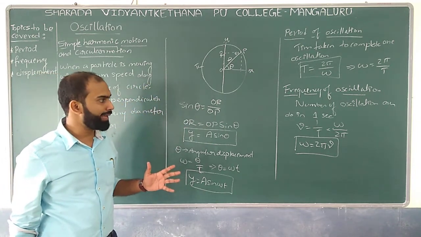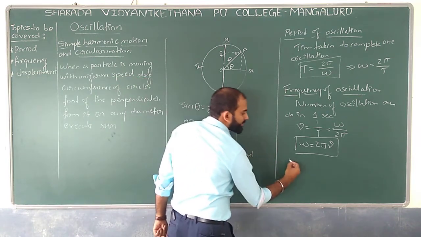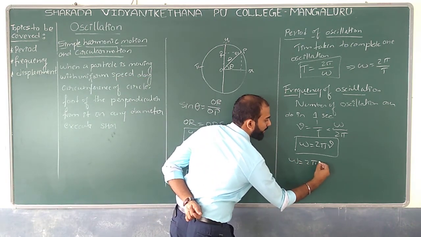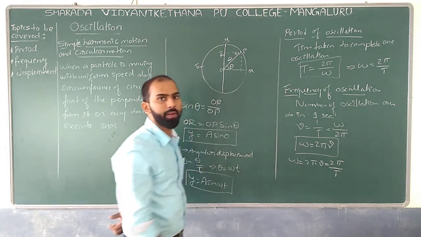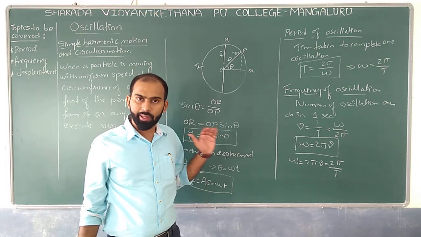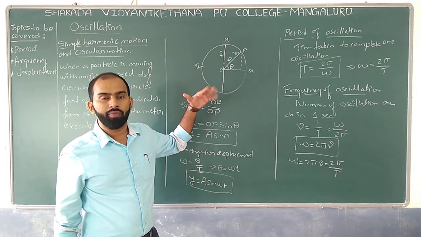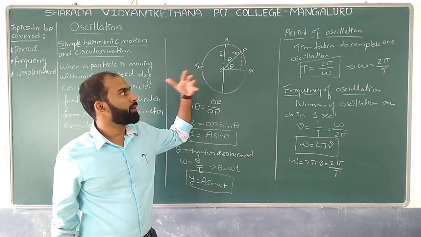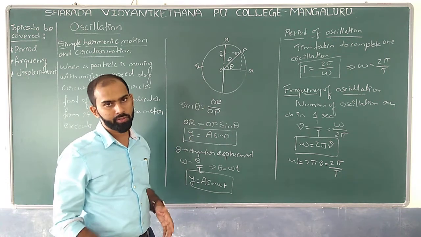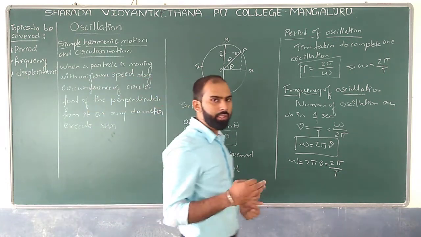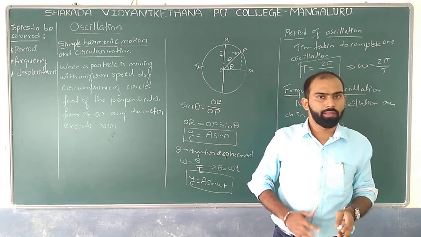So omega is equal to 2 pi nu, which is equal to 2 pi divided by T. So this is the basic relation we can have, especially whenever we are speaking in terms of frequency of oscillation as well as time period of oscillation, and period is also called the time period of oscillation.